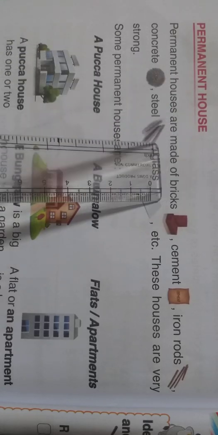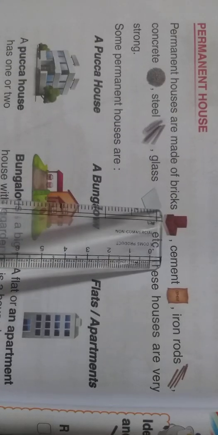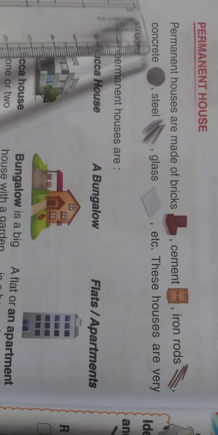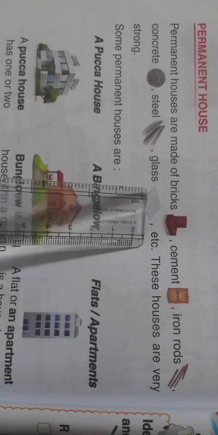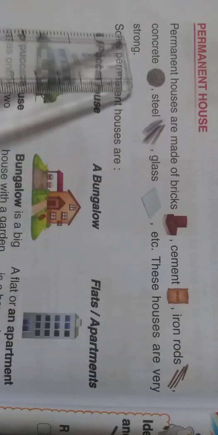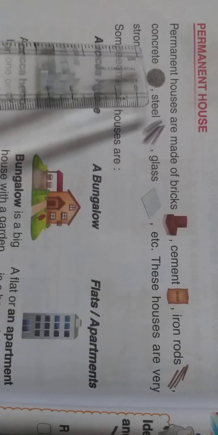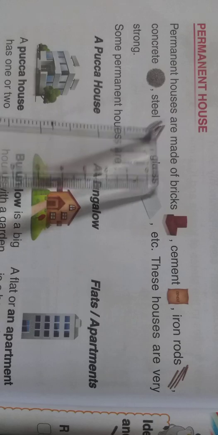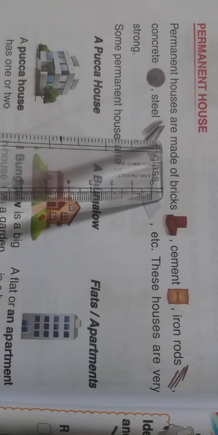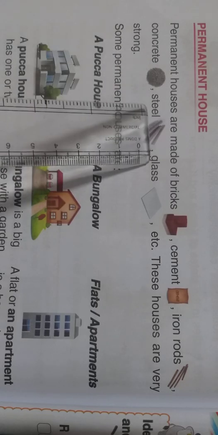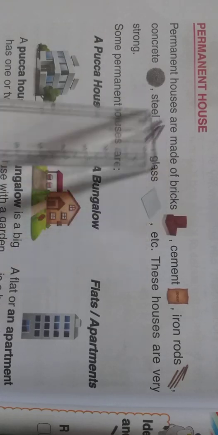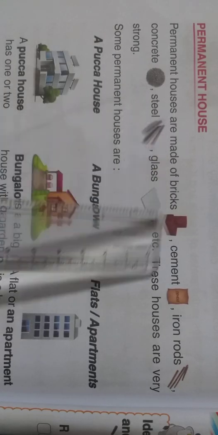Permanent houses are made of bricks, cement, iron rods, concrete, steel, glass, etc. These houses are very strong. Children, what are permanent houses made of? These are made up of bricks, cement, iron rods, concrete, steel, glass, etc. We can see such kind of houses around us.